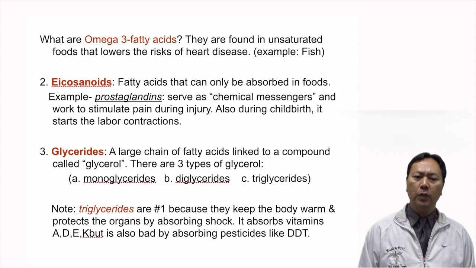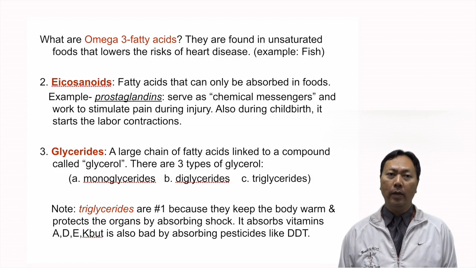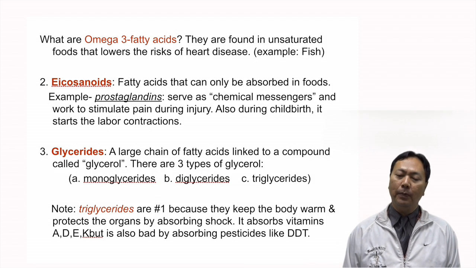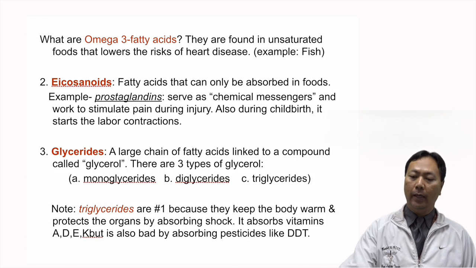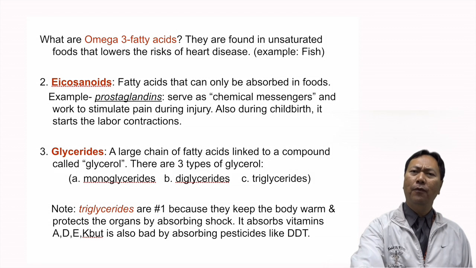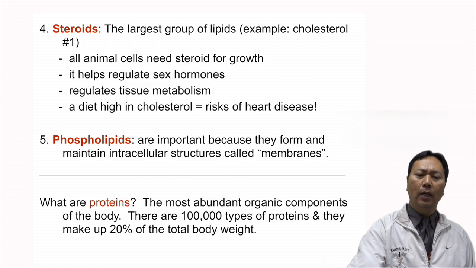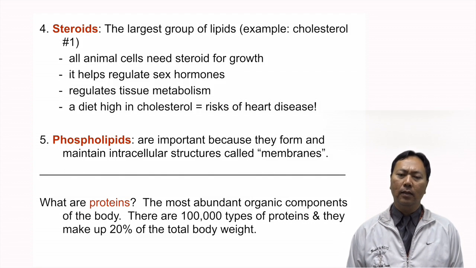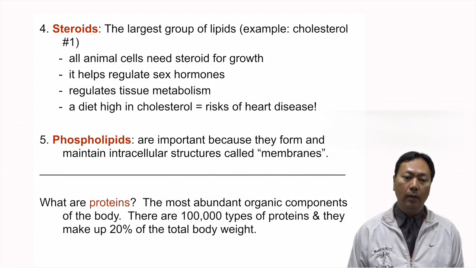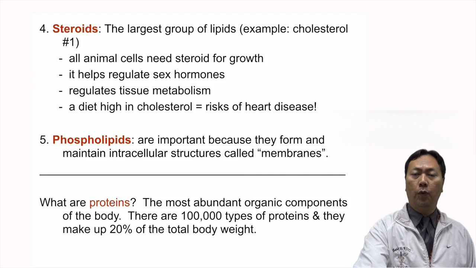You must know the difference between diglycerides and triglycerides. Triglycerides are actually the most important yet the most fatty forms of fat. But triglycerides are the ones that actually help to make that fatty cushion that allows your organs from being, like I said earlier, injured from one another. Because you do need some form of fat around your organs to keep them from getting crushed. Okay. In terms of steroids, know what type of steroids there are, or know the difference between the goodness of cholesterol and the badness of cholesterol. Cholesterol does a lot of things. It can deal with hormones, it can deal with actual fats, it can also deal with growth.